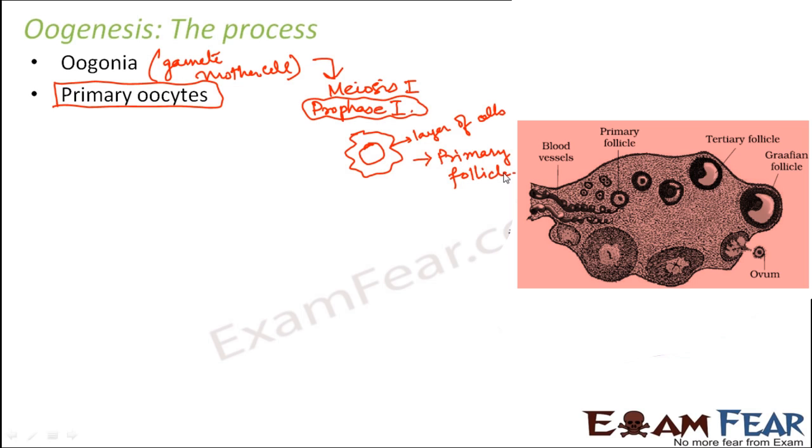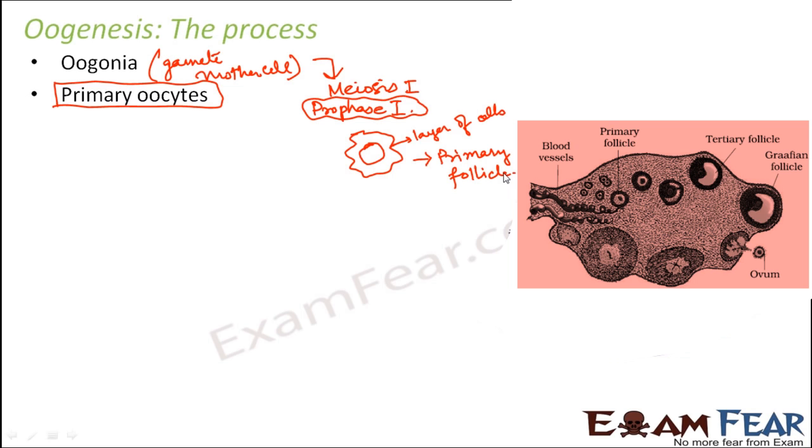Now when are these formations taking place? In the arrested phase, when nothing else can happen. I mean, the cell division cannot progress beyond prophase 1, so everything is at pause at prophase 1. But in the meanwhile, some follicles are being formed. That is, some layer of cells surround the primary oocyte and it forms a structure called the primary follicle. So multiple primary follicles are formed inside the ovary. Many primary follicles degenerate as well, so some 50,000 or so primary follicles remain by the time the female reaches her puberty. Okay, so primary follicle formation is clear.